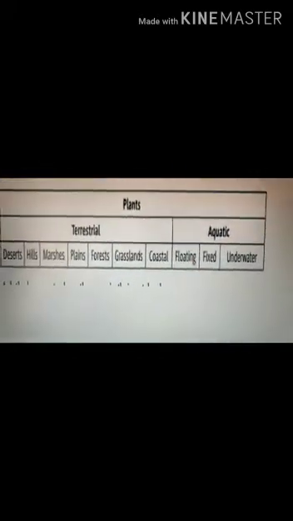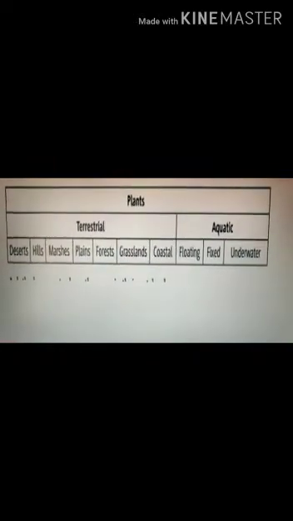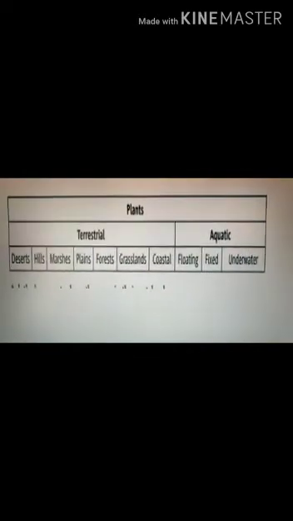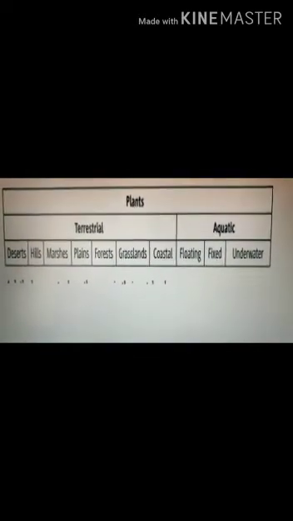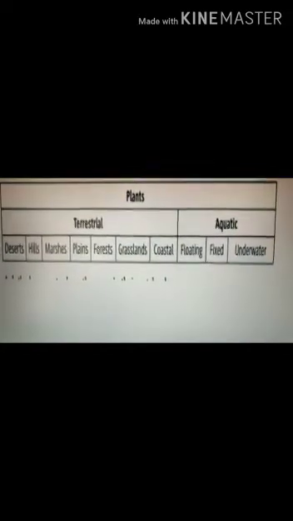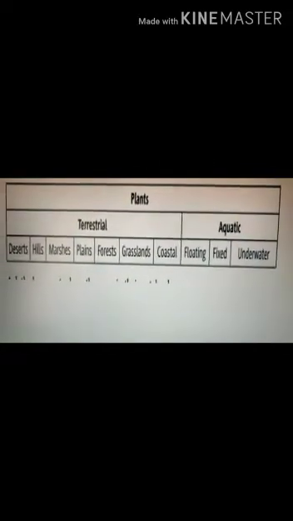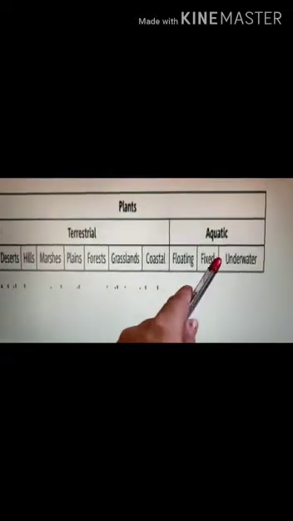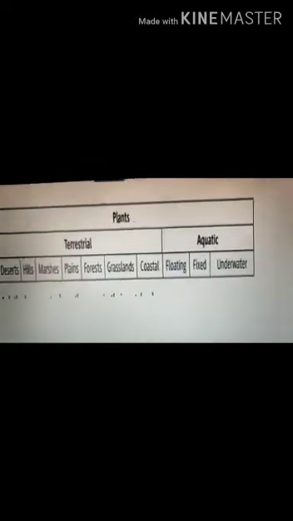So this is a flow chart, you have to draw it in your notebook. Based on their habitat, plants are divided into two types, that is terrestrial and aquatic. Terrestrial plants grow on land, and aquatic plants grow in water.